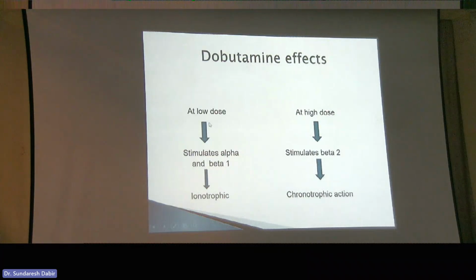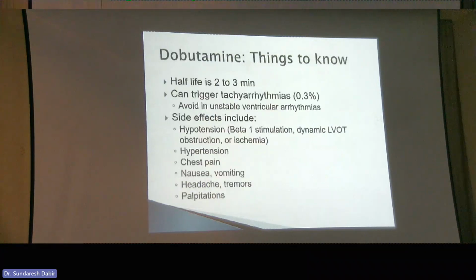Dobutamine at low dose is going to have mainly an inotropic effect. It's going to increase contractility by stimulating both the alpha and beta 1 receptors. At high dose of dobutamine, typically more than 10 micrograms per kilogram per minute, it's going to stimulate the beta 2, so you're going to get more of a chronotropic reaction. That means the heart rate is going to increase.